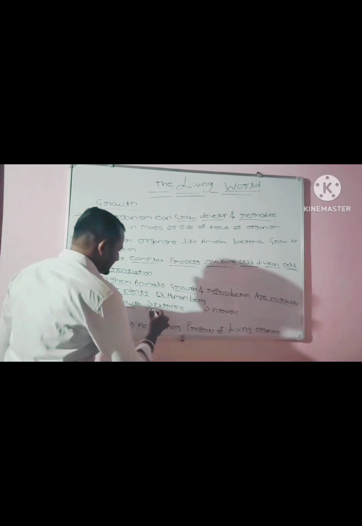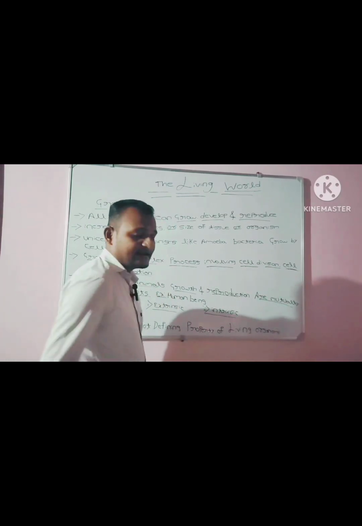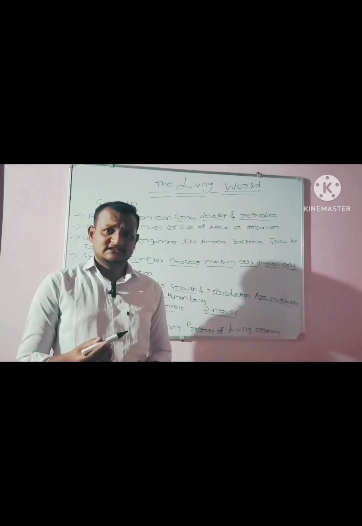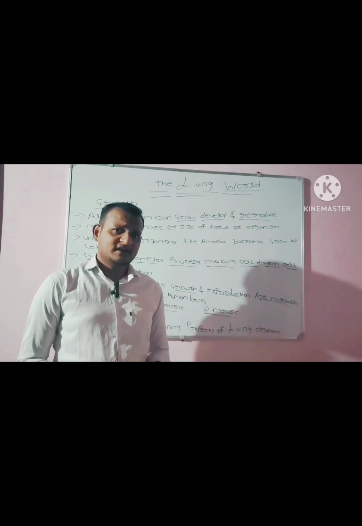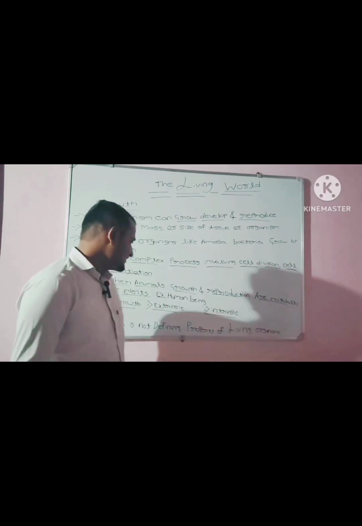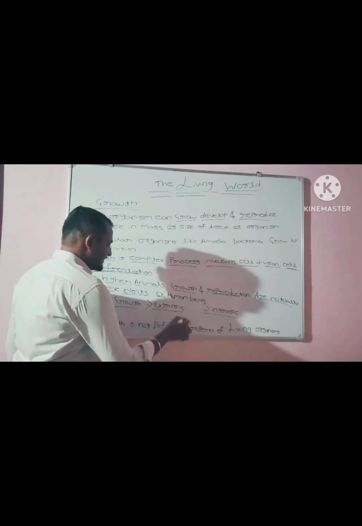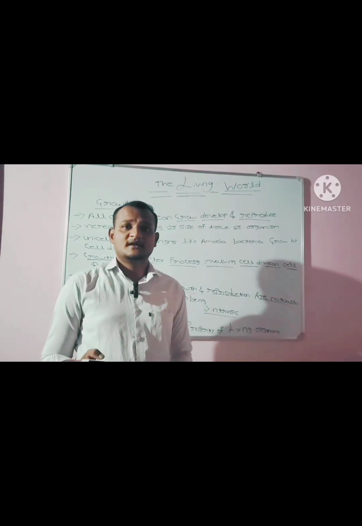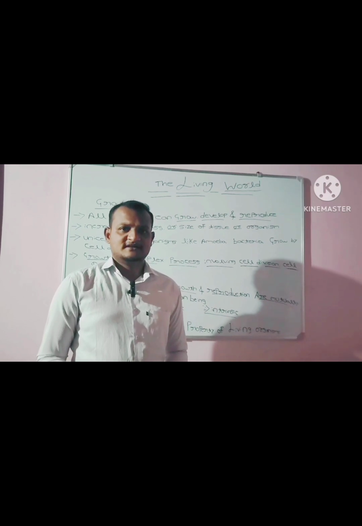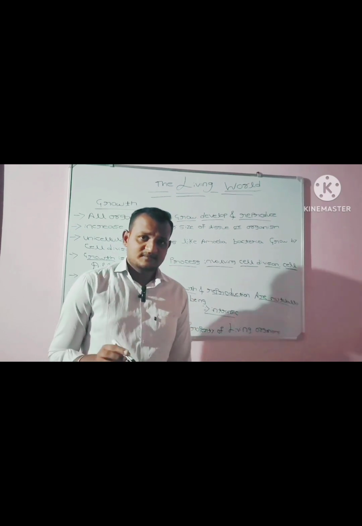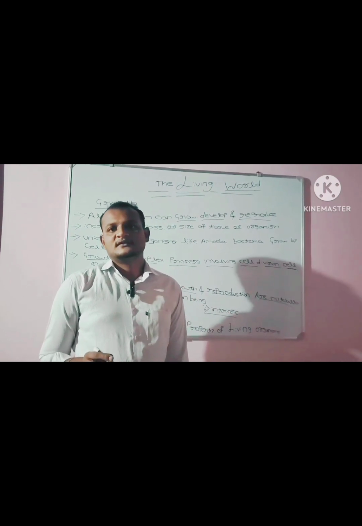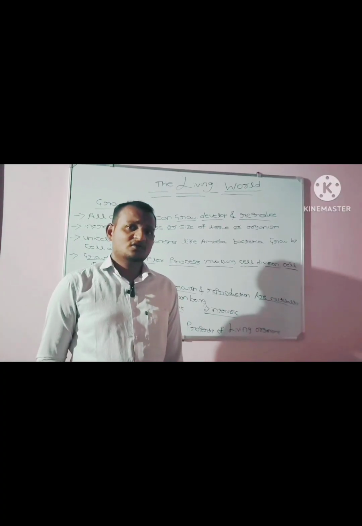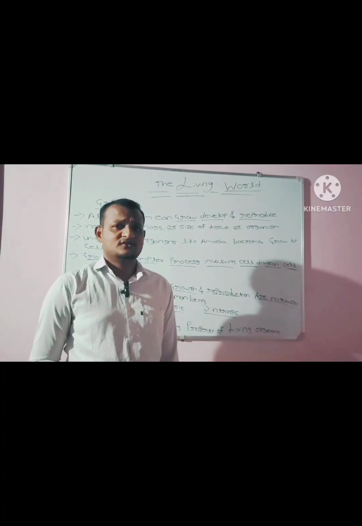The types of growth: there are two types of growth. One is extrinsic growth, another one is intrinsic growth. The first one is extrinsic growth. Extrinsic growth is nothing but growth which takes place outside the body of an organism. Extrinsic growth can happen in living organisms and also in non-living things.